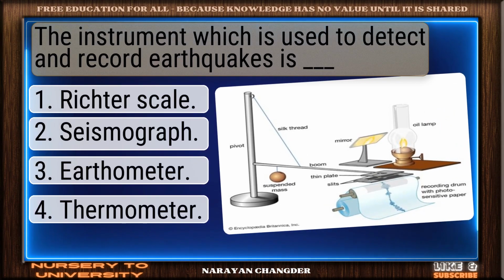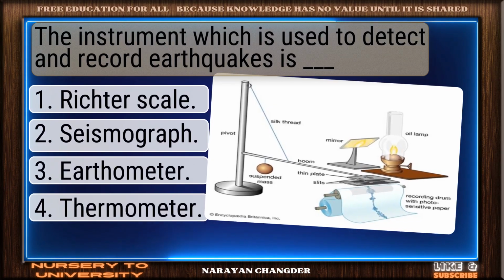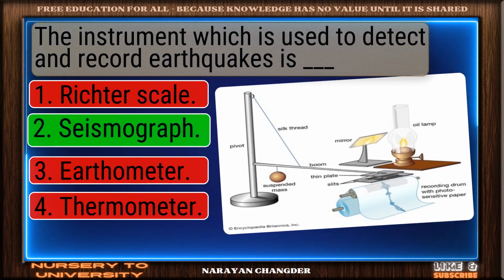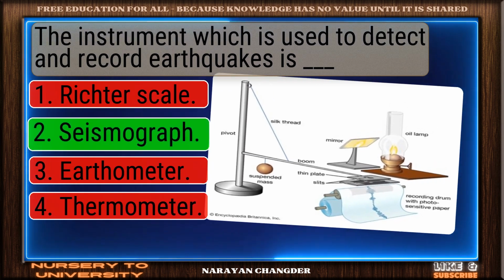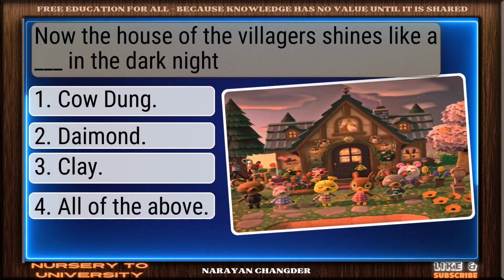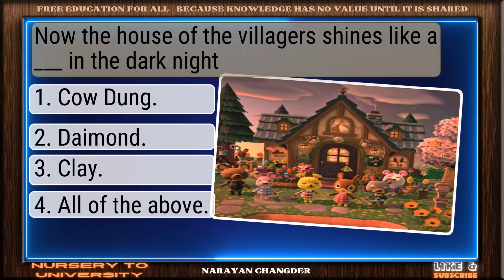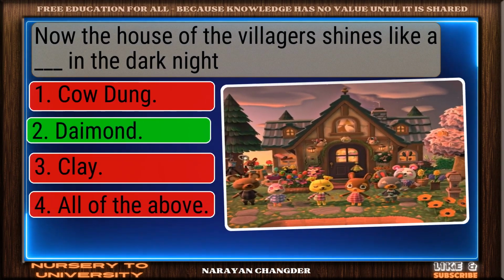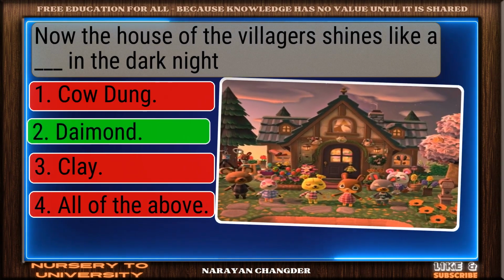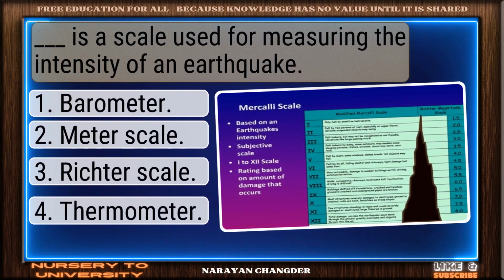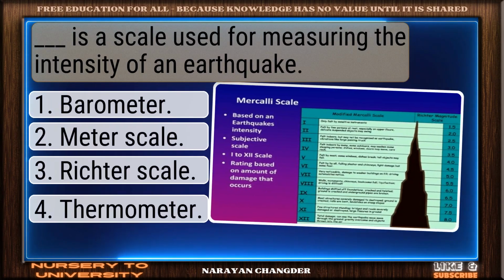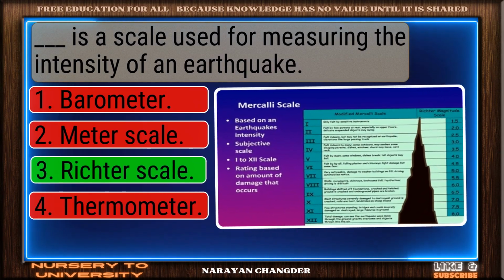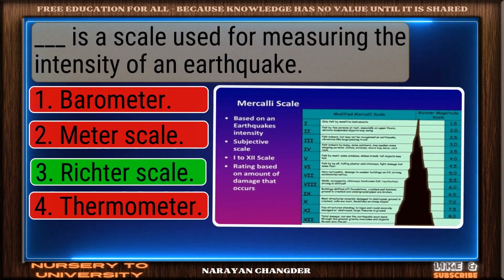The instrument which is used to detect and record earthquakes is dash. Excellent choice. Seismograph is the right answer. Now the house of the villagers shines like a dash in the dark night. Great job. Diamond is the accurate answer. Dash is a scale used for measuring the intensity of an earthquake. You got it. Your choice, Richter scale, is right.